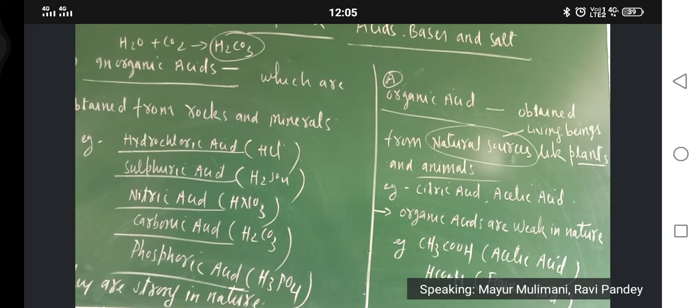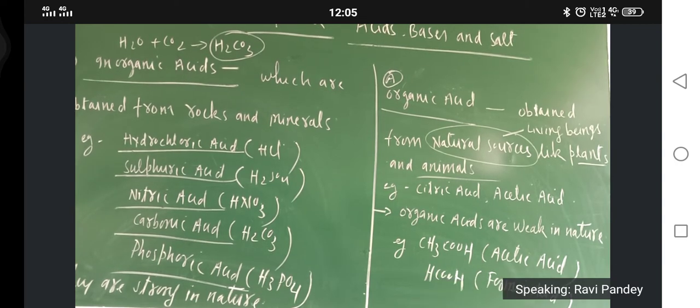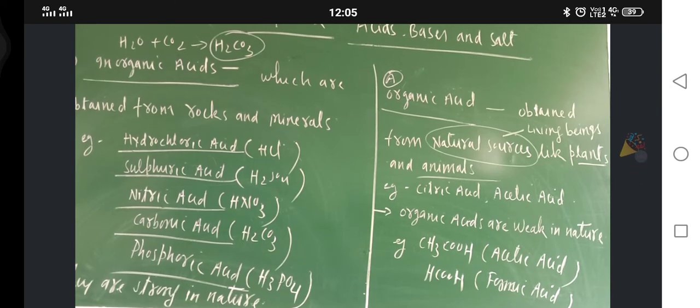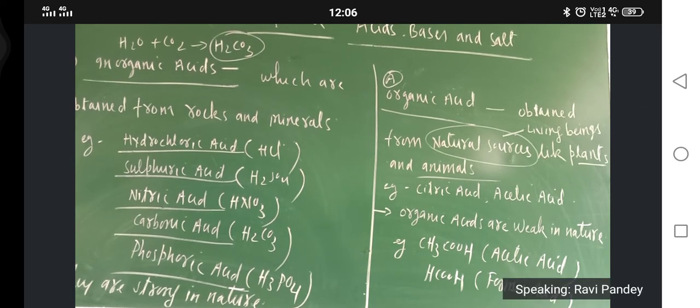So just see, try to understand. You know that acids react with the metals. In bronze and brass, which metals are used? Copper and zinc are basically used. Suppose you have kept curd or milk in those vessels, then what would happen? The copper and zinc present in bronze and brass vessels will react with the lactic acid of curd or milk. Am I correct or not? And now that milk or curd will not be fit for eating.